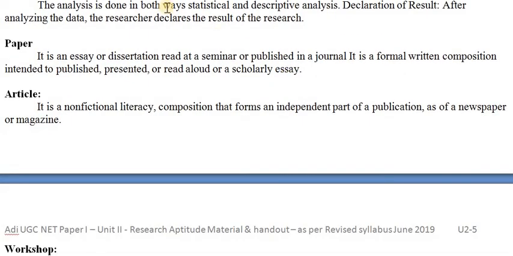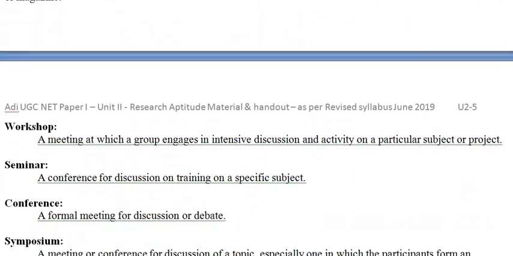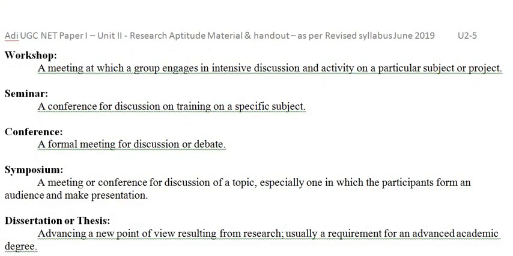Next, what is a paper? It is an essay or dissertation to be read at a seminar or published in a journal. And what is an article? It is a non-fictional literary composition that forms an independent part of a publication. And what is a workshop? A meeting at which a group engages in intensive discussion and activity on a particular subject or project. So even we have some practical things.